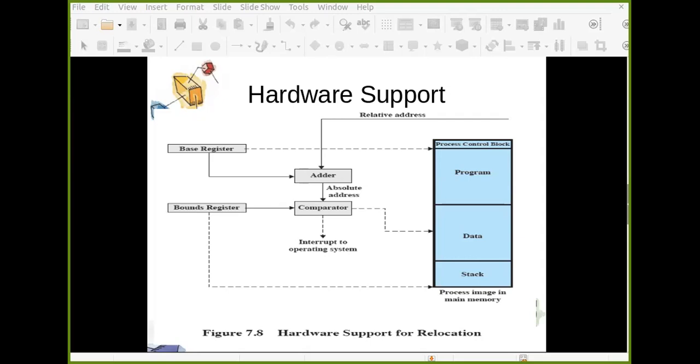Then we discussed dynamic partitioning. We also discussed what kind of advantage dynamic partitioning provides, but again it has its own limitations, like external fragmentation is one of the problems, and because of that you may need to perform compaction, which adds some time complexity, so that is there.